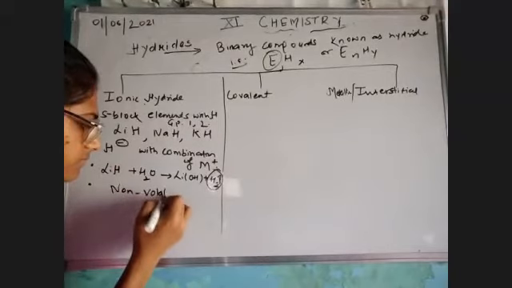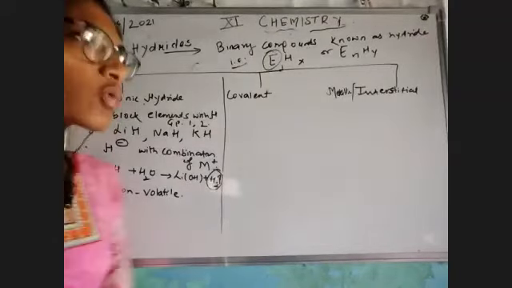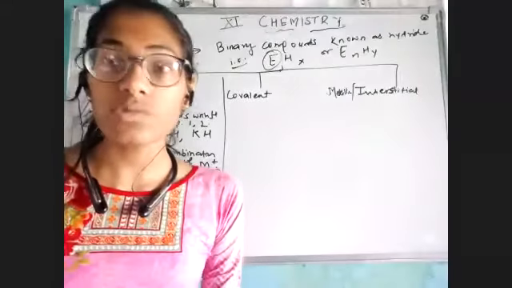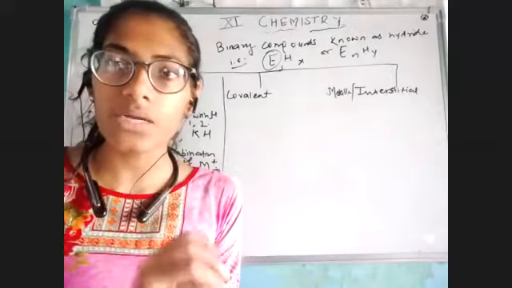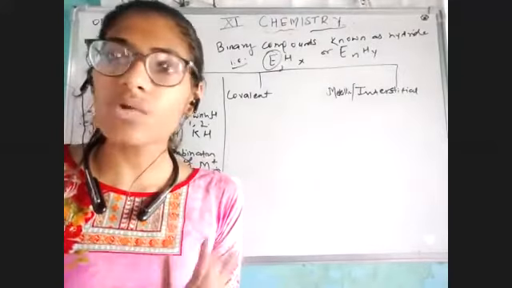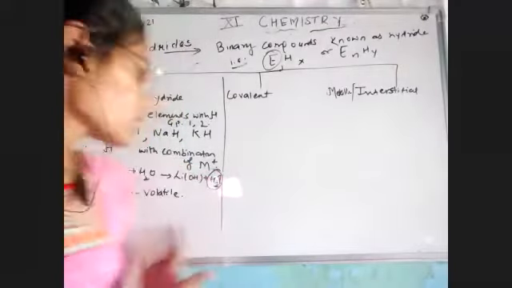Now the point here is, children, what is non-volatile? What do we call non-volatile? You know very well that non-volatile are those compounds which cannot be evaporated easily. That means if I am burning it or heating it, it cannot be evaporated very easily. This is known to be non-volatile.